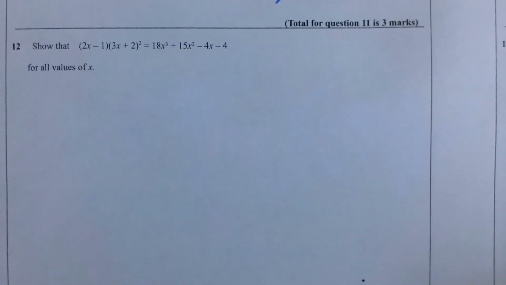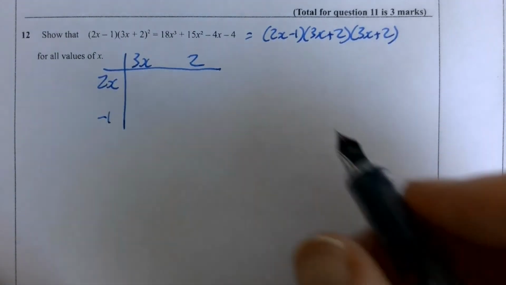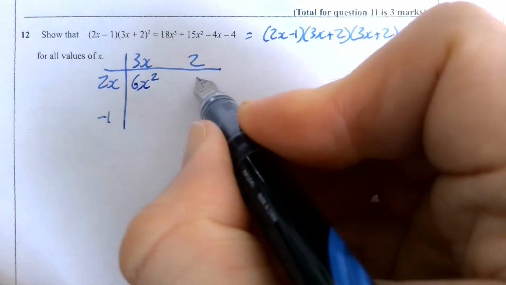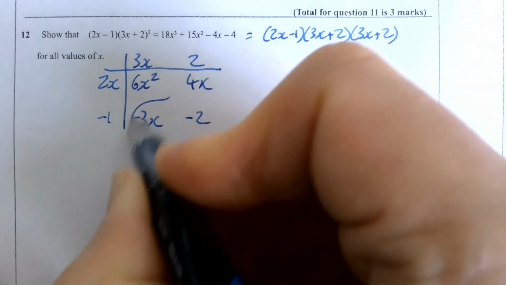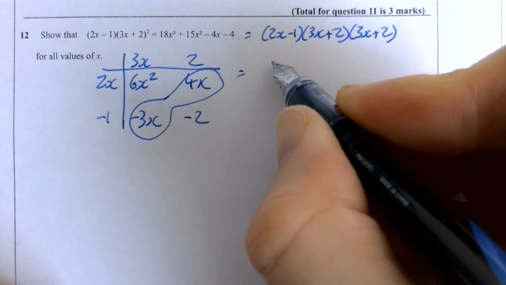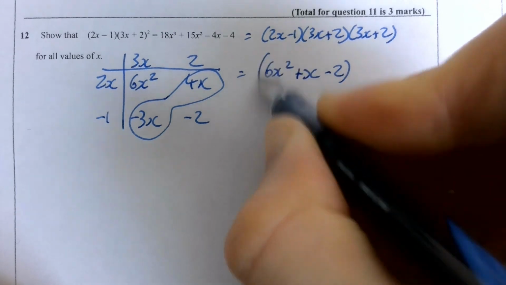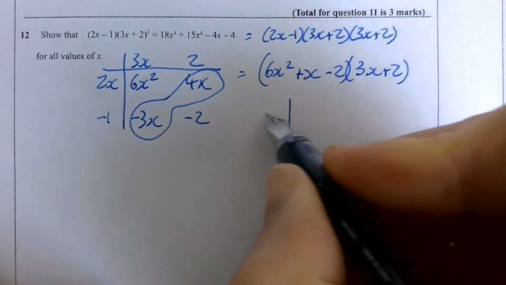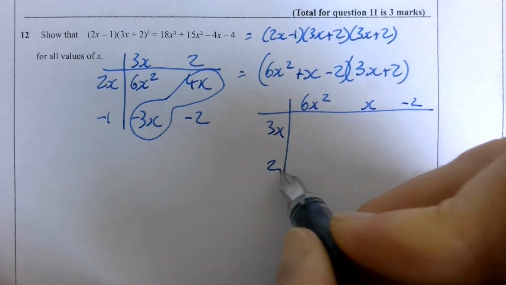Okay, one last go. I'm going to just pause the video and give it a go. You should have started off with, and if you wanted to do 3x plus 2 times 3x plus 2, do that one first. That would be absolutely fine. I've done it this way. 6x squared, 4x minus 3x, negative 2. Add those together is going to give you 6x squared plus 1x, take 2, multiplied by the 3x plus 2. 6x squared, x, negative 2, 3x and 2.